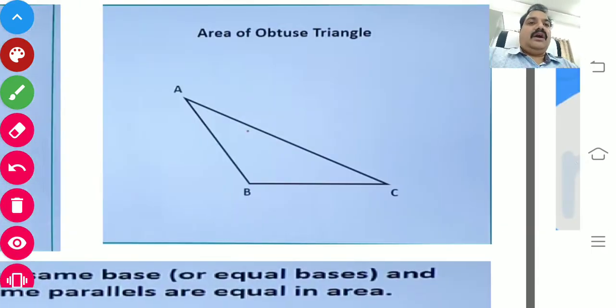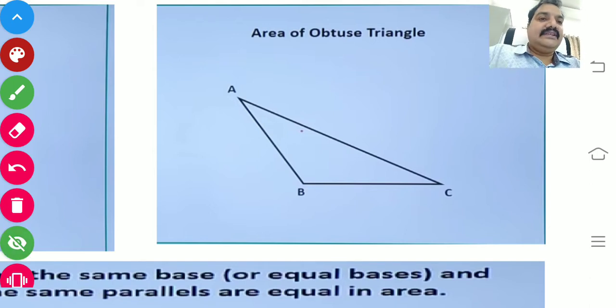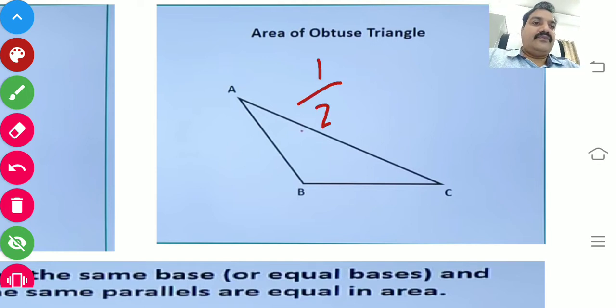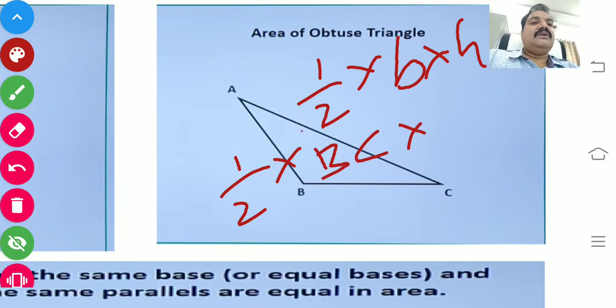Now how will you find the area of an obtuse triangle? This is also very interesting. As usual, the same formula you can apply, that of base into height. So here, half into, what is the base here? BC. But what about the height?